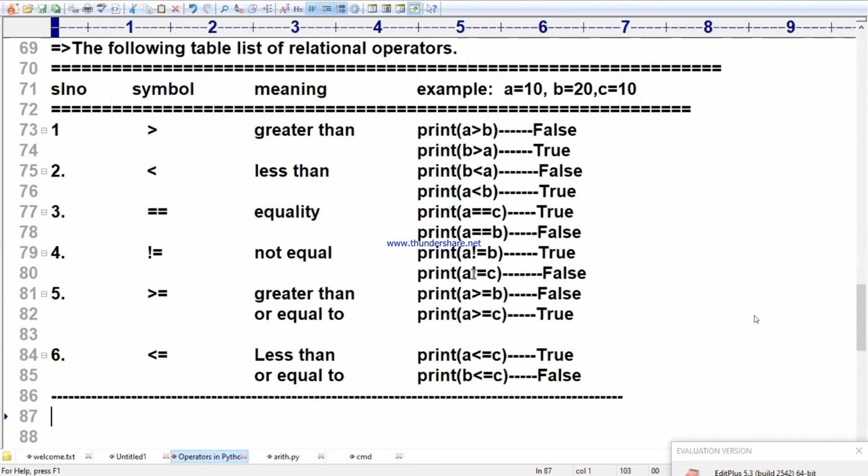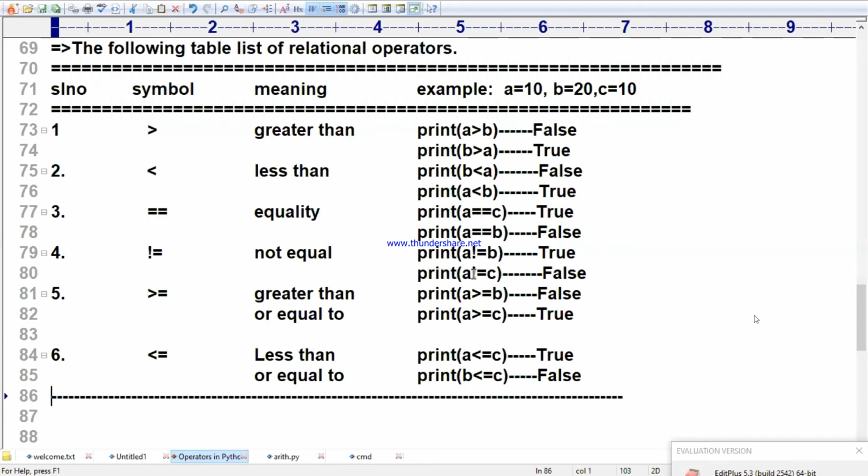Completed? Next, you can write this program by yourself. Yes, we can read multiple lines of input also. By using the input function, we can give only one input at a time.